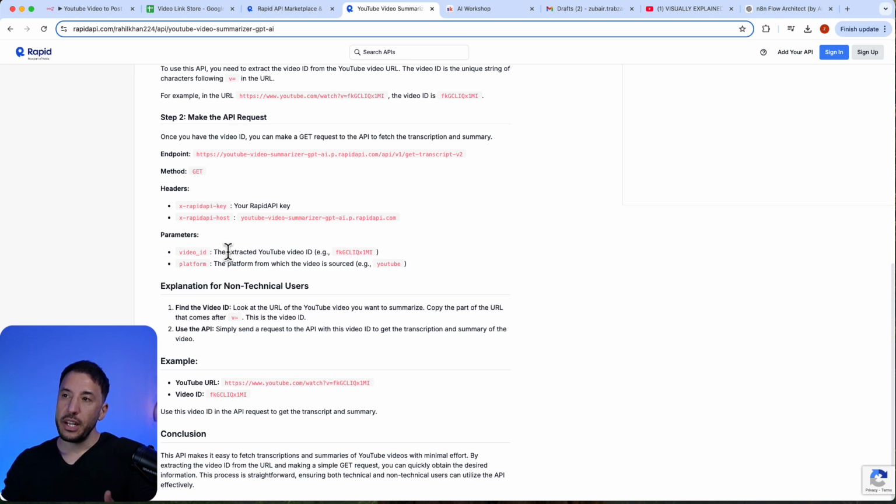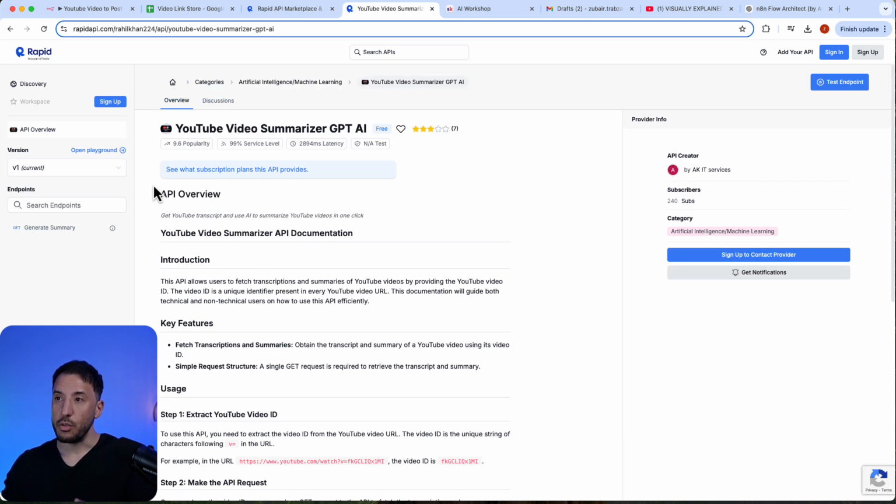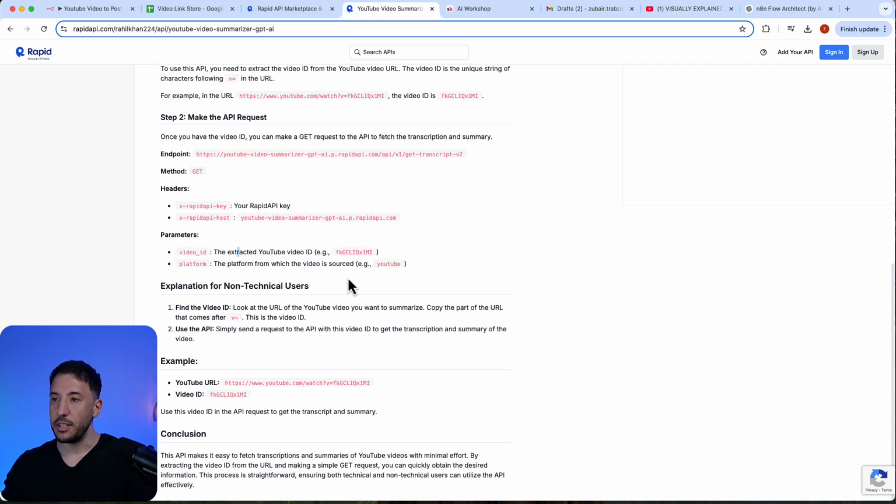So what's important here is that when you come to these APIs, all you have to do is take a look at the different endpoints and the method of that API request that needs to be sent. And as you can see right here, it gives you a proper endpoint, and it's also telling you that the method is going to be get, and you're going to be sending headers and parameters, right? So you need to send the headers, which is going to be your API key. So go ahead and create a RapidAPI key. It's free to sign up. Feel free to do that. And by the way, this API is also free, and as you can see right next to it right here.